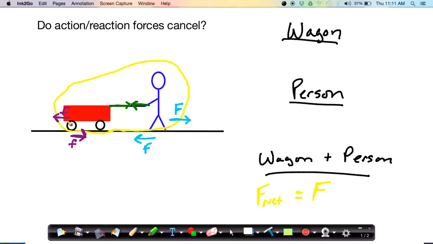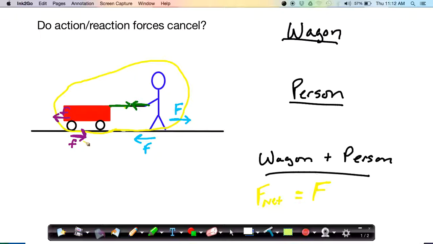So we had the frictional interaction resisting the motion of the cart, so to the left in our example, and resisting the potential motion of the earth to the right. Now we know the earth doesn't move, but if it were to move, it would move to the left, and friction therefore would act to the right. So which of these forces, if any, is going to go into our net force equation for the combined wagon and person system? Well, force has to act on that system.